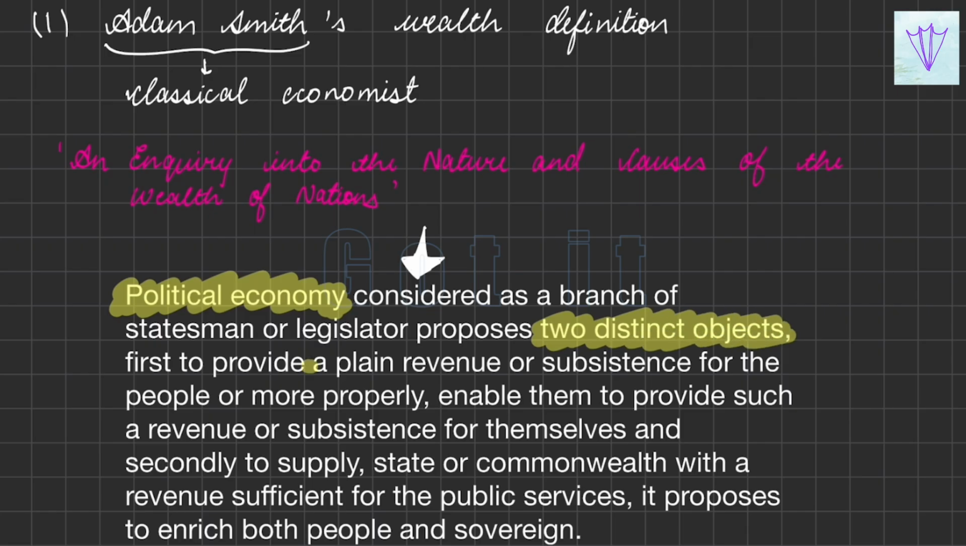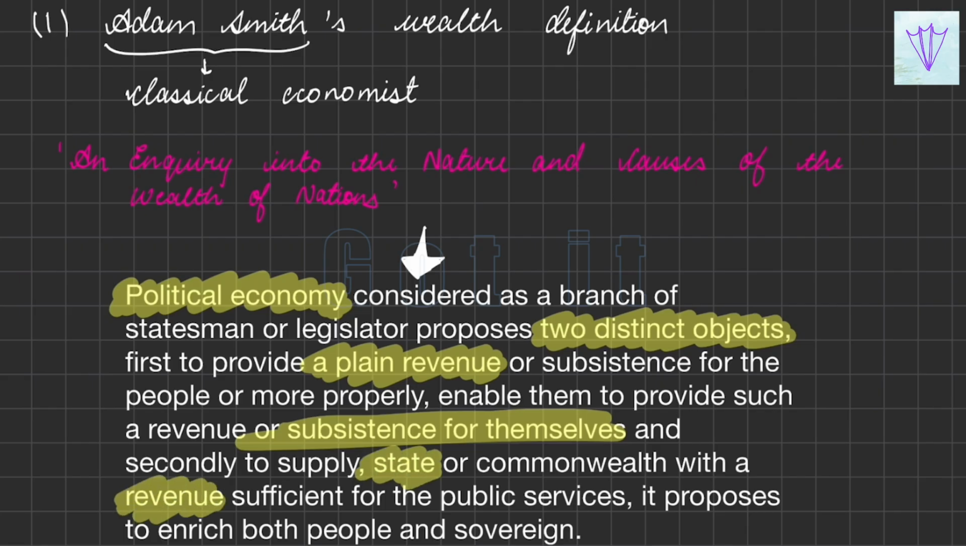The first is to provide a plentiful revenue or subsistence for the people, or more properly to enable them to provide such a revenue or subsistence for themselves, and secondly, to supply the state or commonwealth with a revenue sufficient for the public services. So it proposes to enrich both the people and the sovereign. According to Adam Smith, economics studies both how the revenue of people will be there and how the state will function properly.